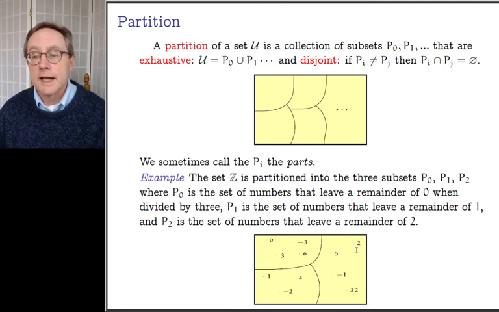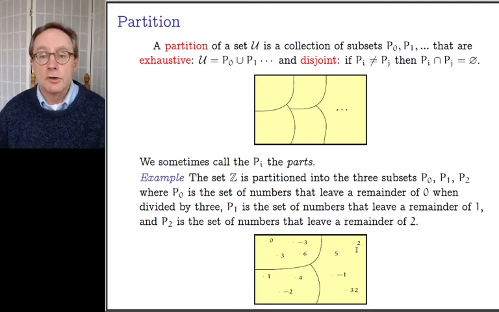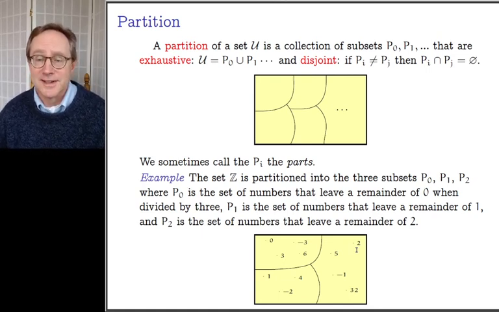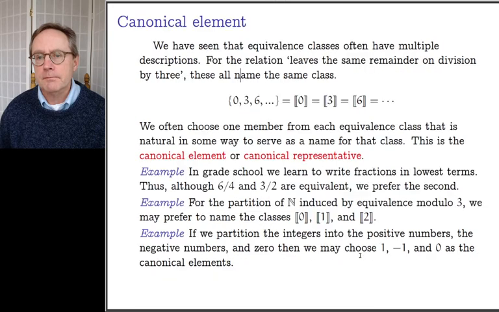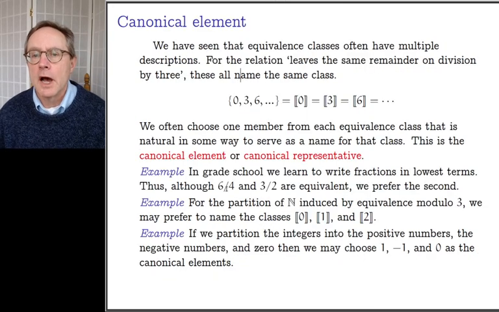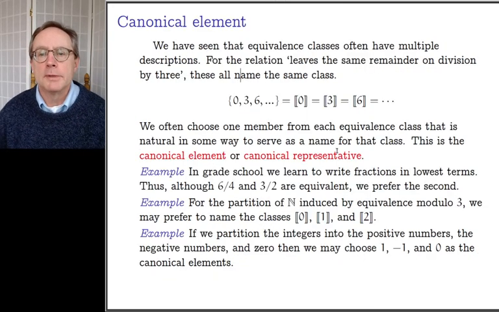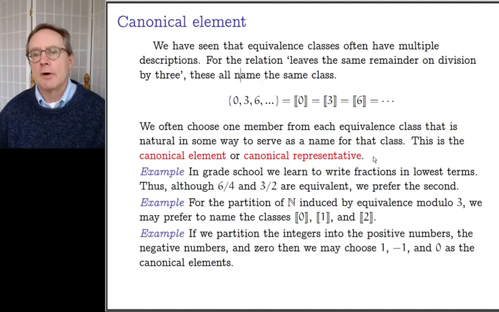Now, a person could say something like, well, you choose 0, 1, and 2, but I choose 6, 7, and 8. Come on, we're just trying to get some work done. So in some sense, 0, 1, and 2 are natural, and so we often fall back on natural. So we'll call that the canonical element, or the canonical representative, or the natural representative, are words that you might hear in all those cases.